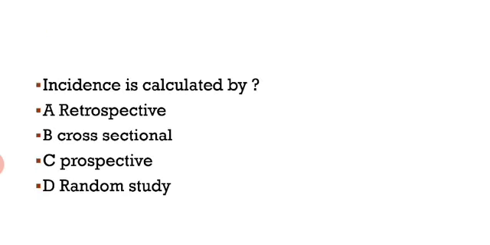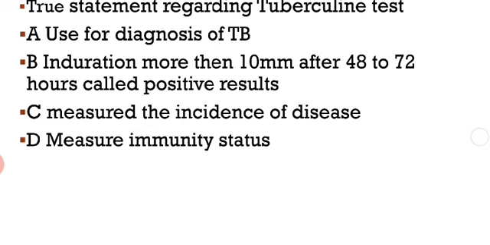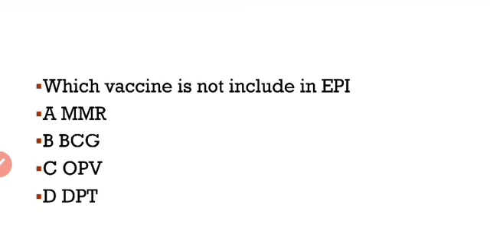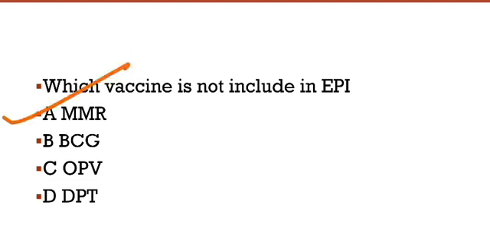Okay, next question, incidence is calculated by. So here our right answer is prospective. Okay, incidence is calculated by the prospective method. Okay, which vaccine is not included in EPI? EPI means Expanded Programme on Immunization. So here MMR is not included in EPI. BCG, OPV and DPT, these three vaccines are included in the EPI program, but MMR is not included in EPI.